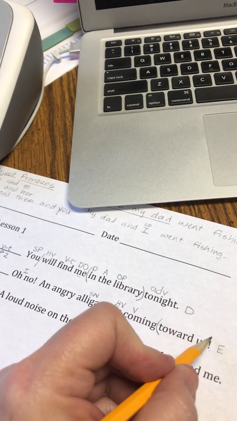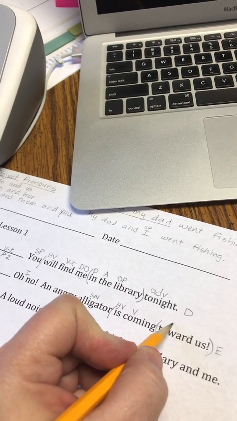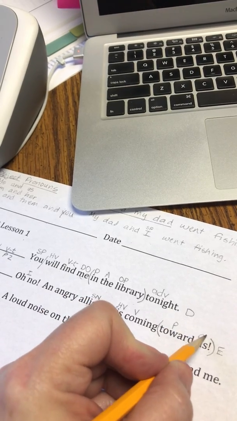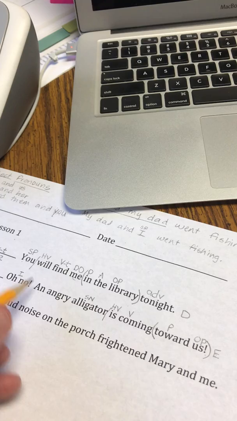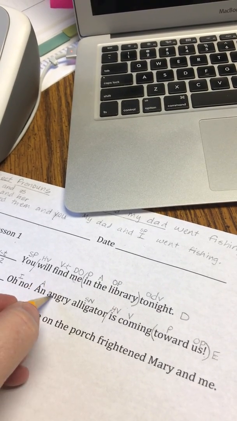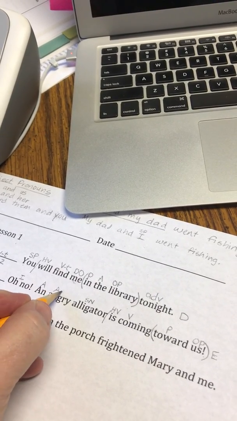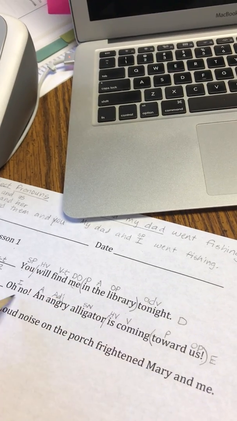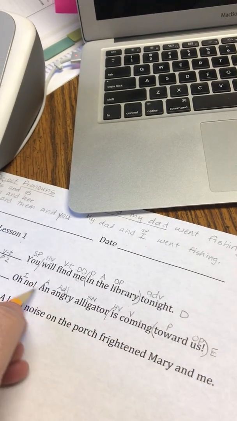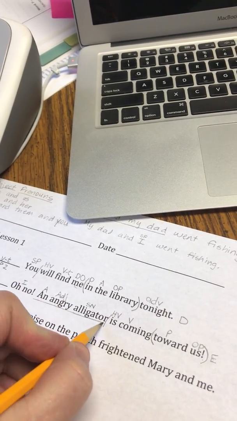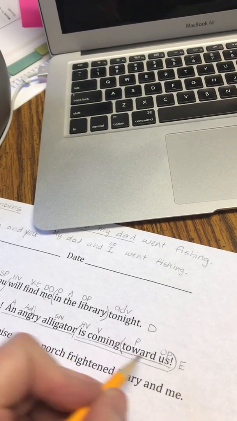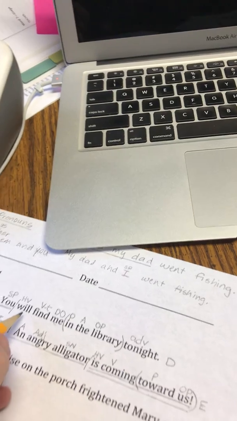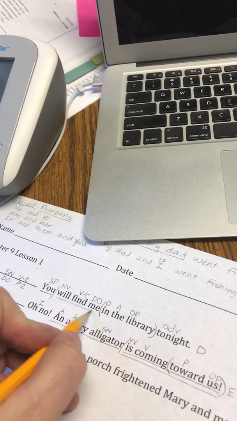Toward us, prepositional phrase. This is your preposition, object of the preposition. We have an article adjective here and an adjective. Got everything done? Yes. We're going to underline. And let's go back and underline the first sentence too. I didn't do that earlier.